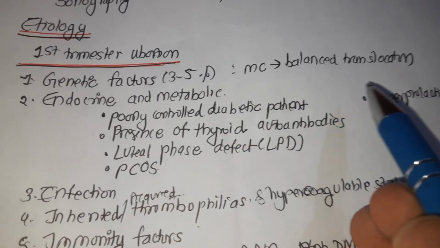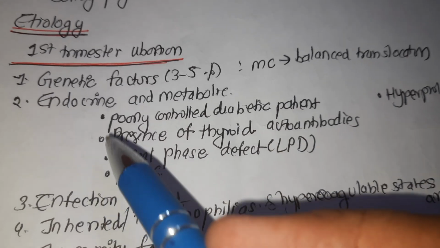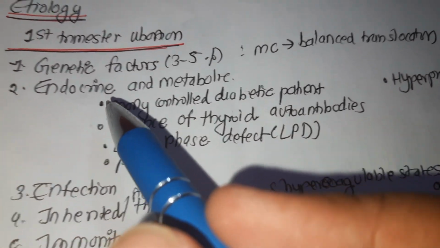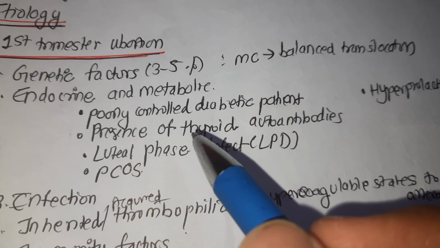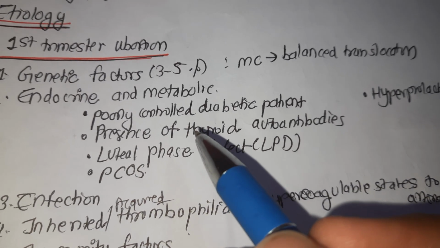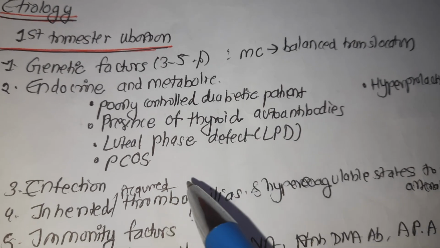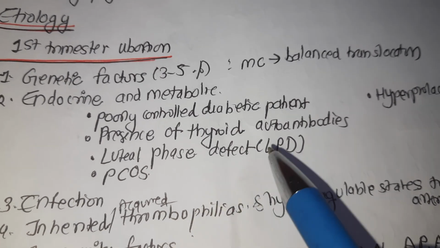So balanced translocation is the most common. And the next one is endocrine and metabolic factors. The first is poorly controlled diabetes: diabetic parents do have an increased incidence of early pregnancy failure. The presence of thyroid autoantibodies is often associated with increased risk.